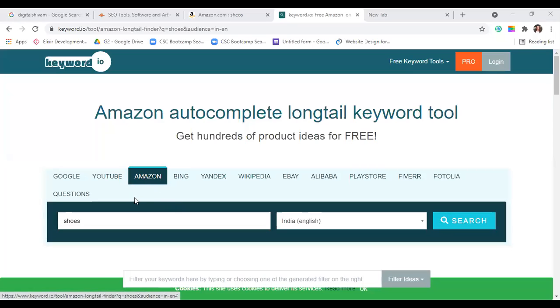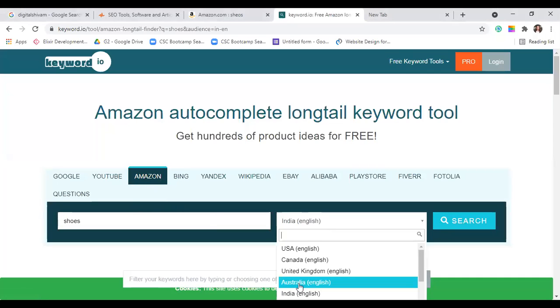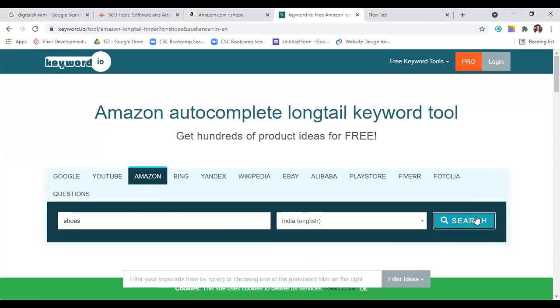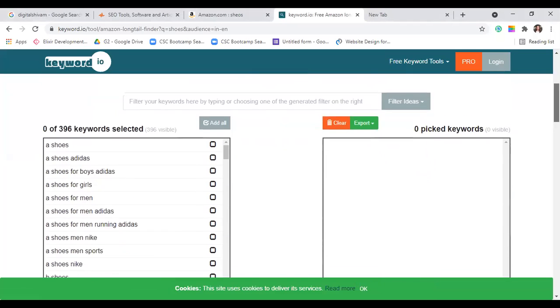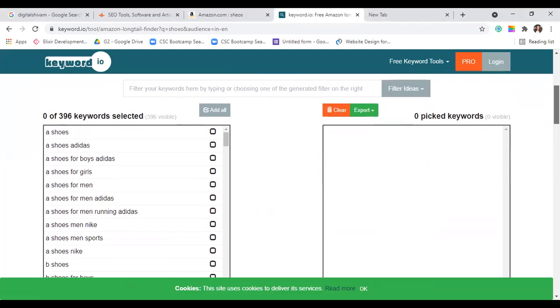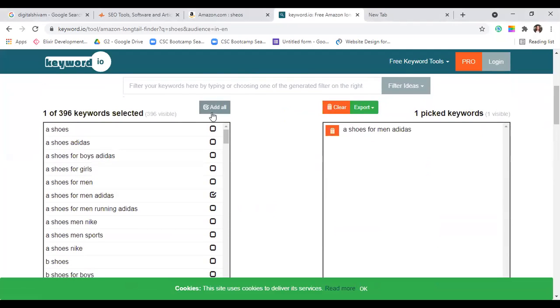For example, here I go up on Amazon. I write shoes. Now I sell in India, so I'm going to choose India. If you're selling in Australia, you choose Australia. If you are selling in USA, you choose USA, and then you can search. See, it will give you an entire list. You can choose the ones you want, or you can choose add all here, whatever works for you. And then you can export this file in a CSV. It is as simple as that. You don't have to do the hoo-ha that we do when it comes to our website SEO. You can list your products on Amazon simply like that. Okay, let's move forward. Let's go back to the PPT.